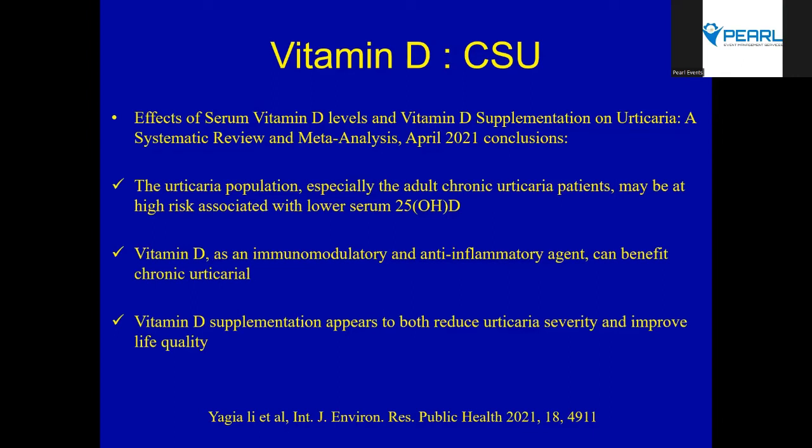So in my number one comorbidity, I will list vitamin D. It is very important, especially in this region where we have minimal physical sun exposure, where we are spending a lot of time indoors. Because for cutaneous generation of vitamin D, you need 4 to 6 hours in the sun, and of course, we're not going to do that here. So it is important in chronic spontaneous urticaria patients that we do adequate vitamin D supplementation. And the meta-analysis has clearly shown that if the vitamin D is low, that plays a role in the more aggressive form, and if they are well supplemented, it will help improve the severity and quality of life.